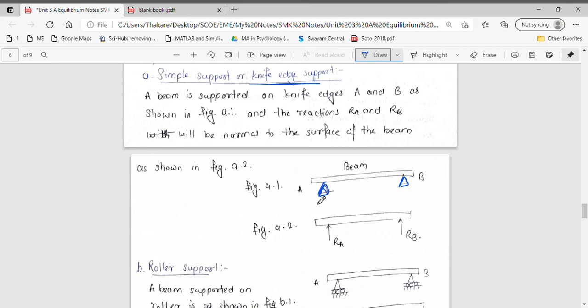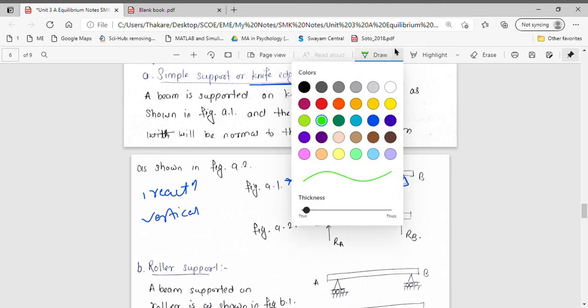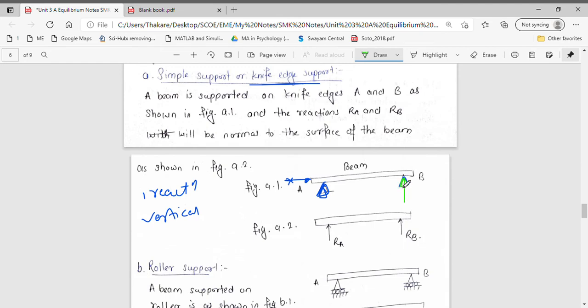In this simple support, it is free to move in horizontal direction, but it is restricted to move in vertical direction, and so there is one reaction developed which is vertical. So this is one vertical reaction developed in a simple support.